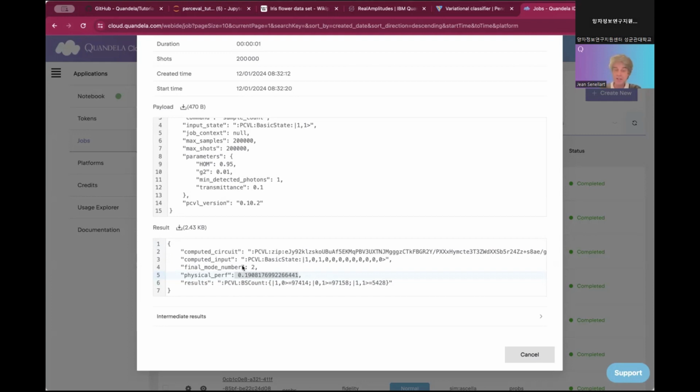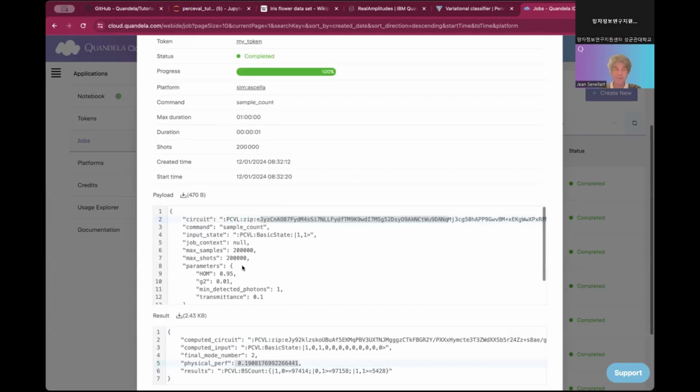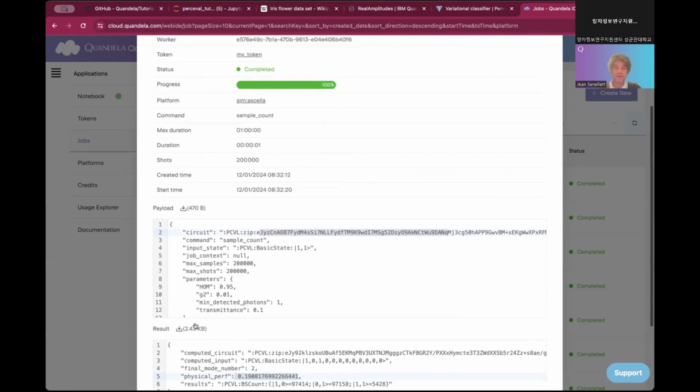It's just indicative, and it's a way to understand in depth what is happening. Sometimes there might be intermediate results. For instance, if you are running a job like VQE online, VQE will itself run a lot of different circuits, and then you will be able to see intermediate results, for instance the intermediate energy, before the end of the full process.